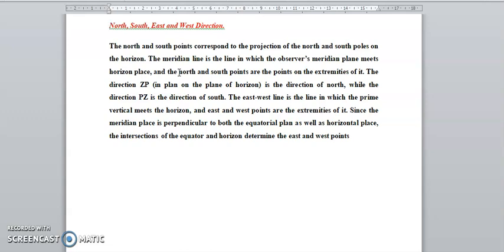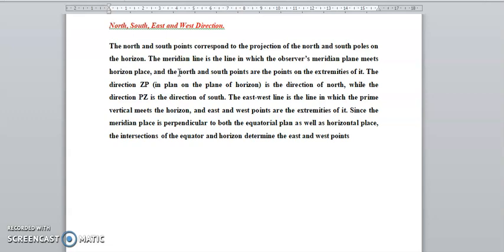The meridian line, where the observer's meridian plane meets the horizon, gives the north and south points at its extremes. The direction of the zenith point in the plane of the horizon is north, while the other direction is south. The east-west line, the prime vertical, meets the horizon at the extremes of it,